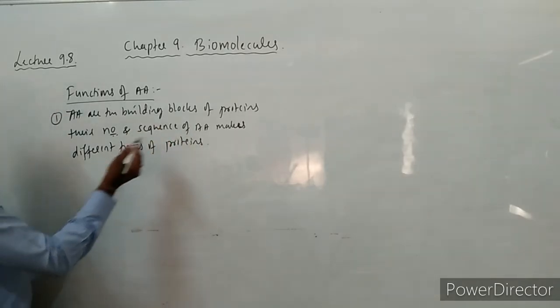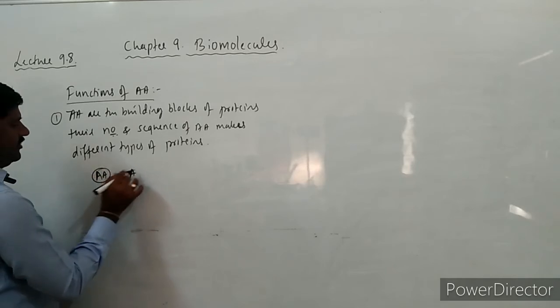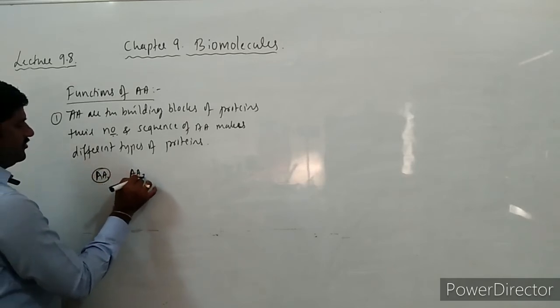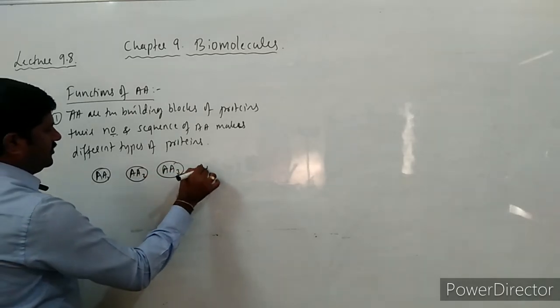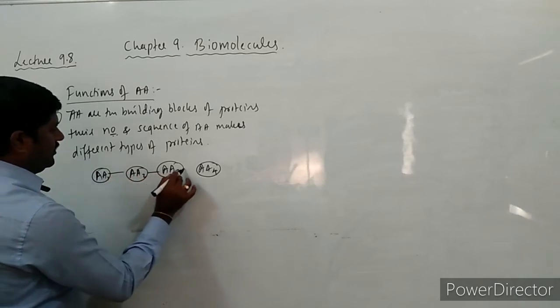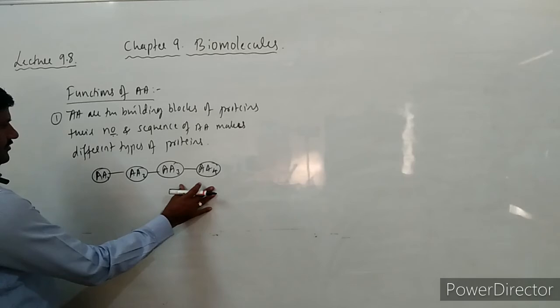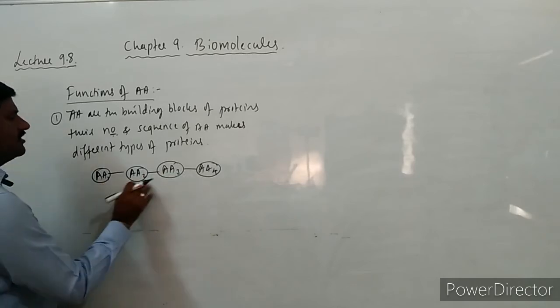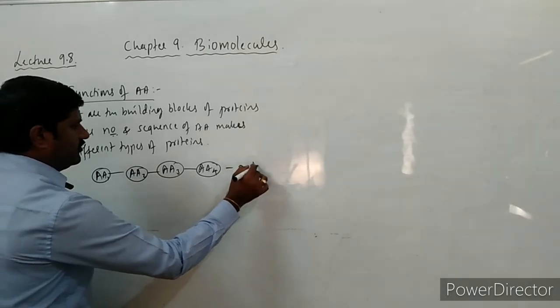Say for example, these are the amino acids. Amino acid number 1, amino acid number 2, amino acid number 3, amino acid number 4, like this. Their number, how many are there? 4 are here, and all 4 are different. So this makes one protein molecule.